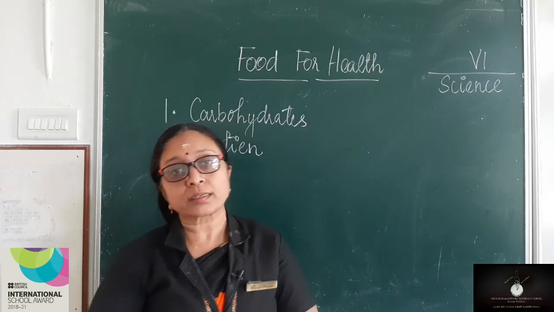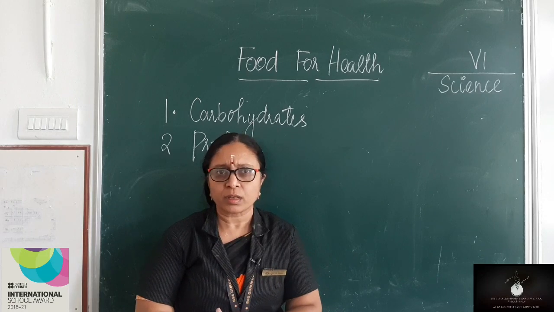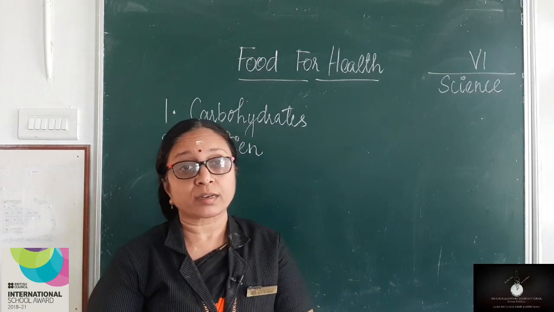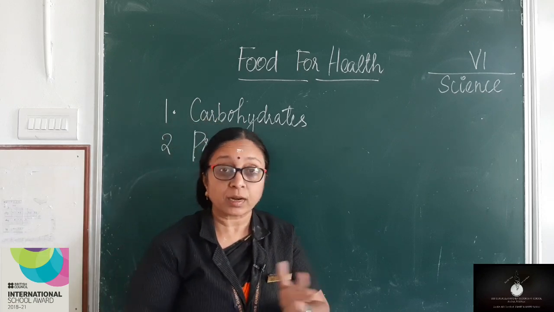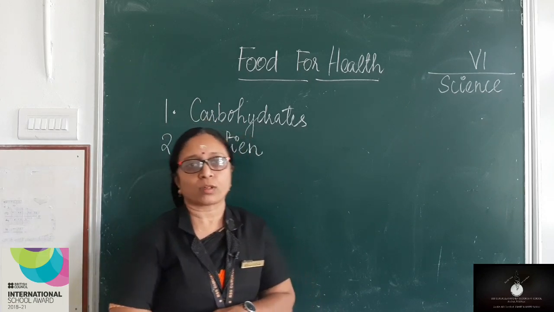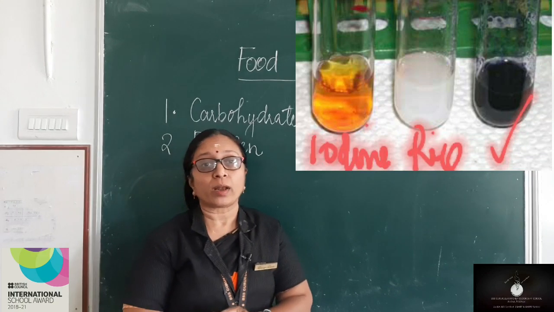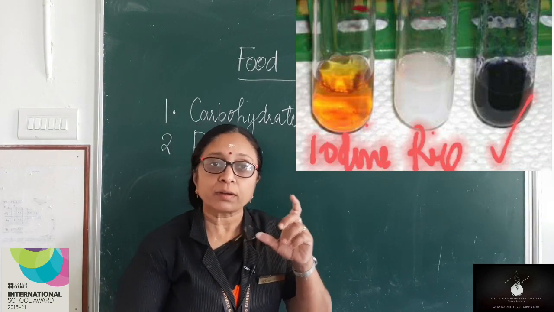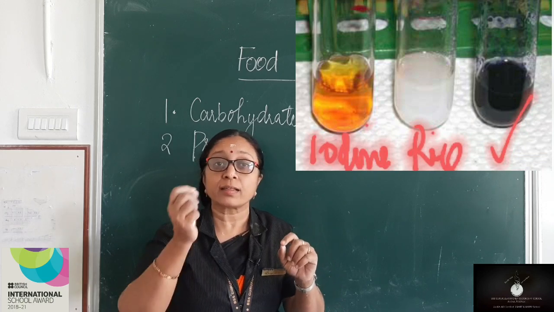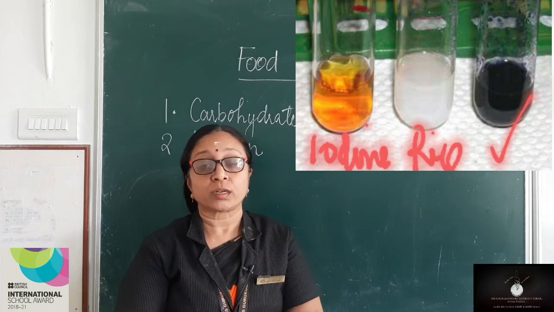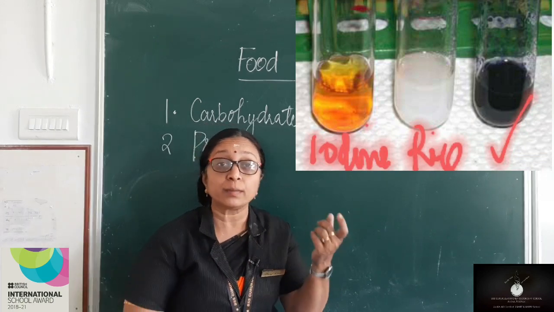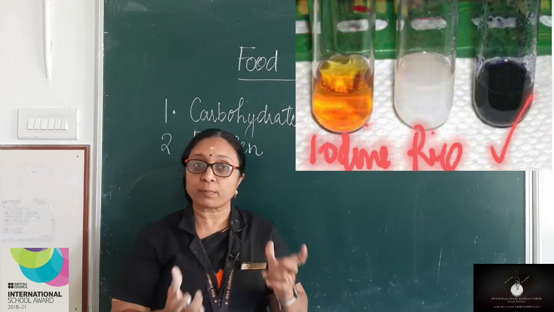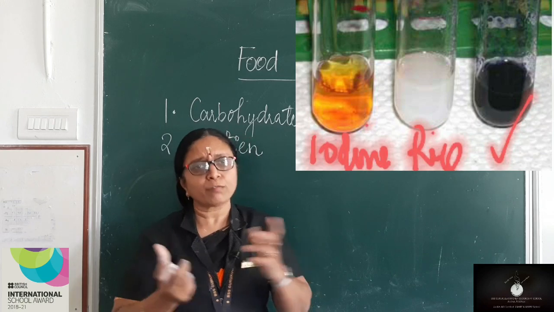How can you detect carbohydrates and proteins? Which is a carbohydrate rich item and which is a protein rich item? Can we do that in a laboratory? Yes, it is possible. Take some rice gruel. What is rice gruel? Kanjivellam. So take some rice gruel in a test tube and add some iodine water to it. What happens? You will get a deep blue color. So this deep blue color shows the presence of starch in any food item.